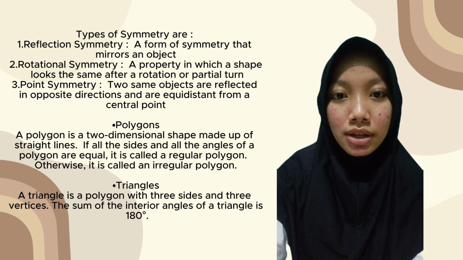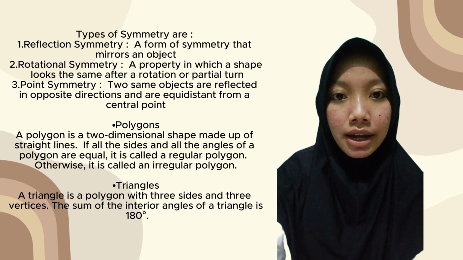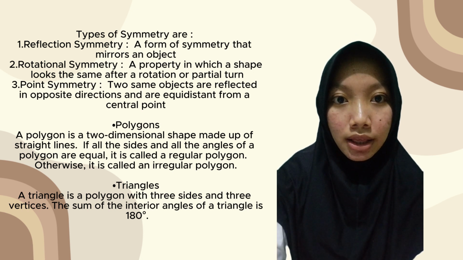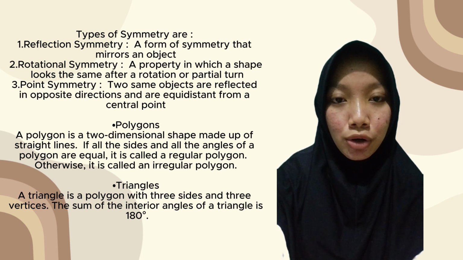Next, polygons. A polygon is a two-dimensional shape made up of straight lines. If all the sides and all the angles of a polygon are equal, it is called a regular polygon. Otherwise, it is called an irregular polygon.